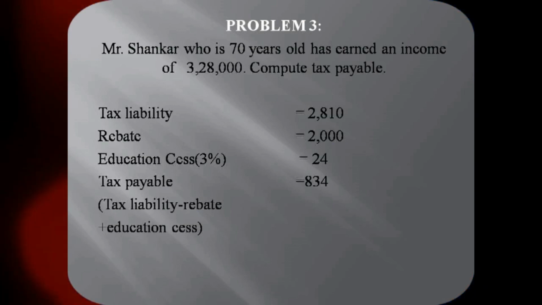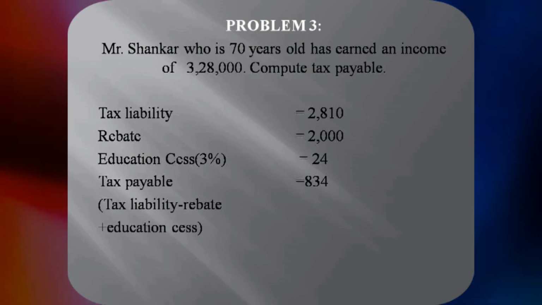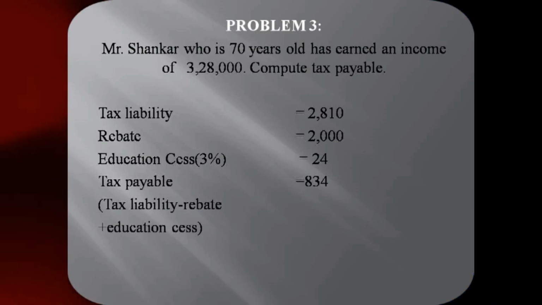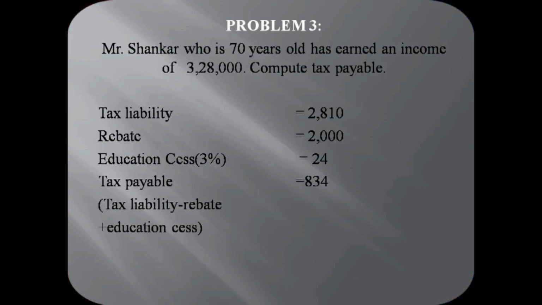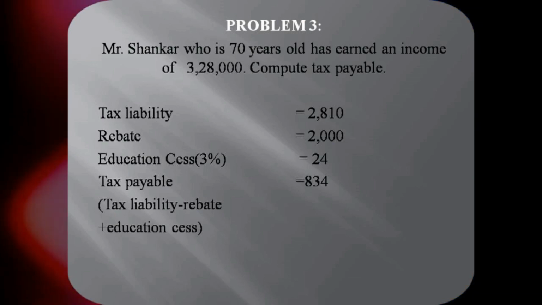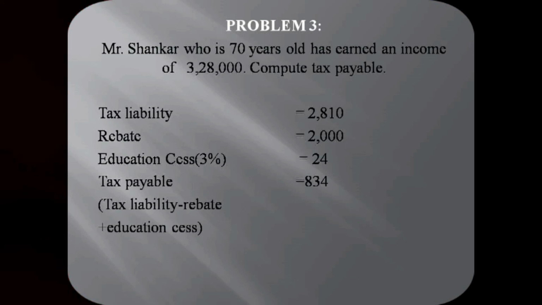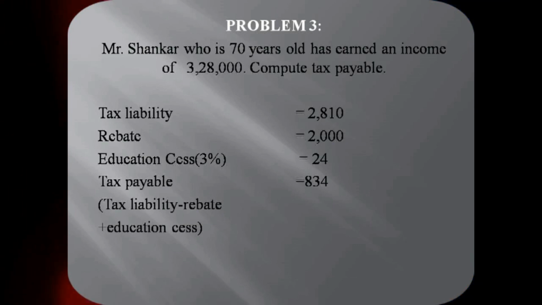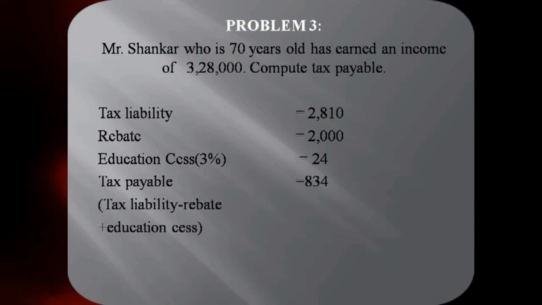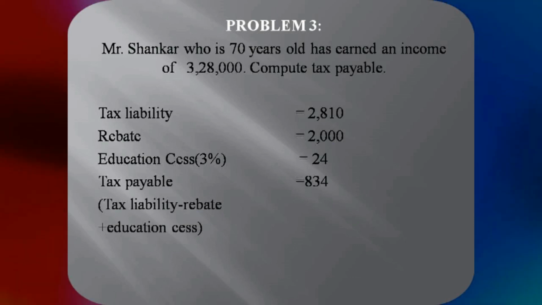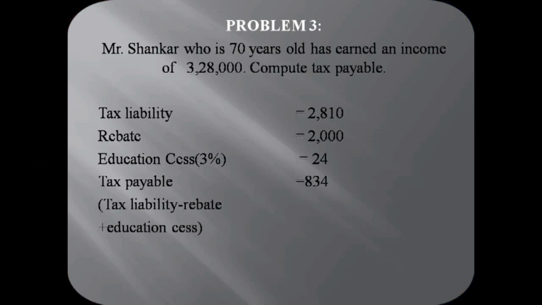So which is the privilege. So those who are having the lower income, they are given the privilege by the government. So after the tax liability of 2,810, he is getting the tax rebate of 2,000. Only 810 rupees is payable by him. After that, we are adding education cess 3%, that is 24 rupees. Totally the tax liability comes to 834 rupees.